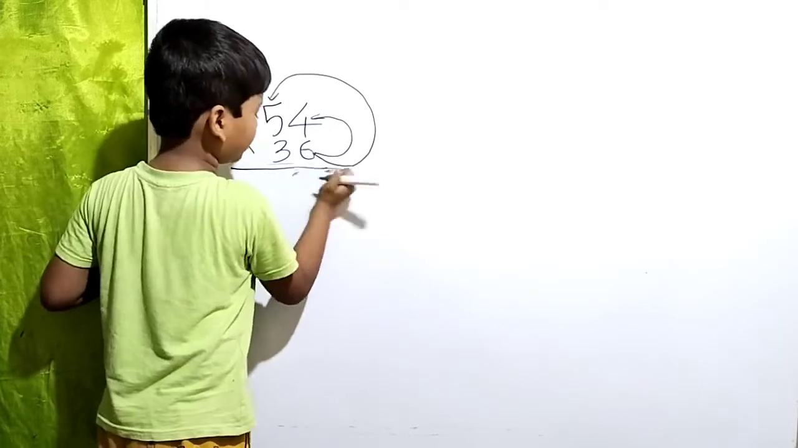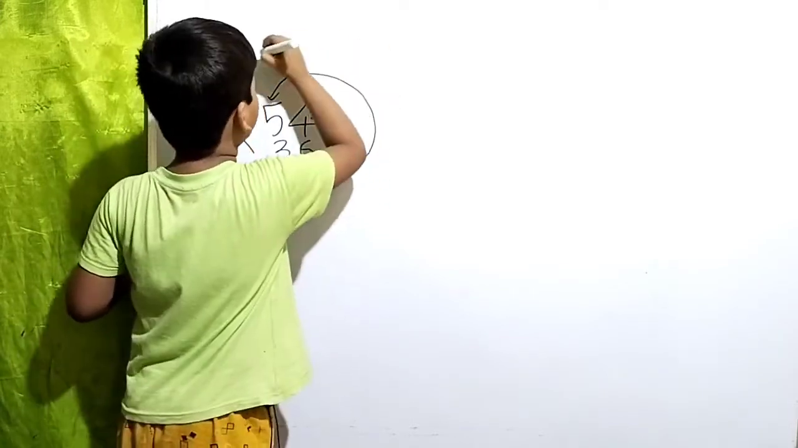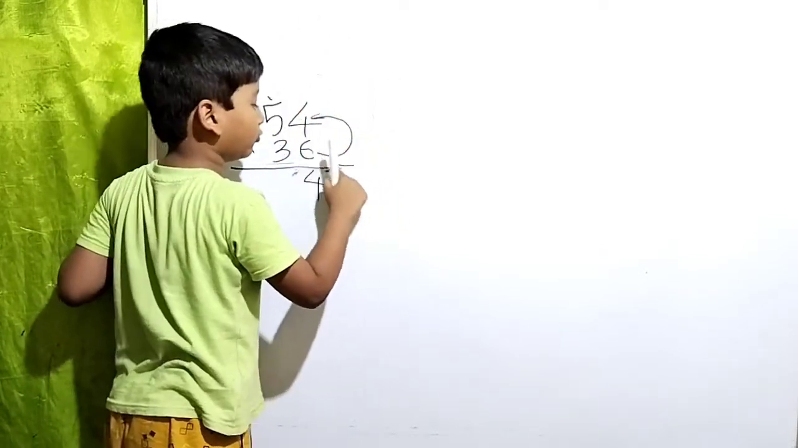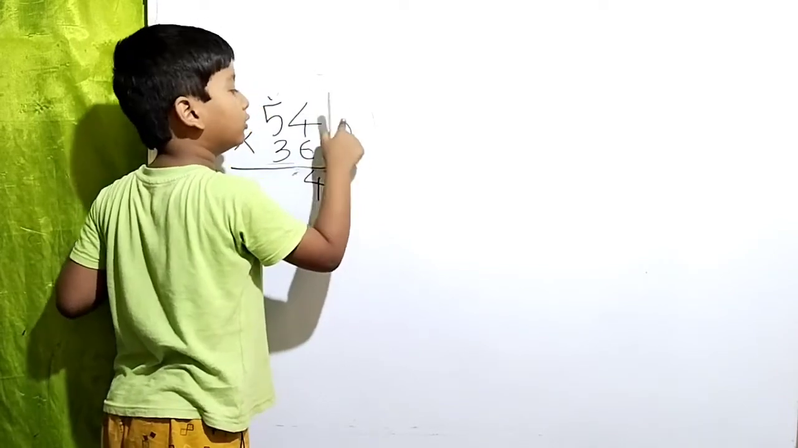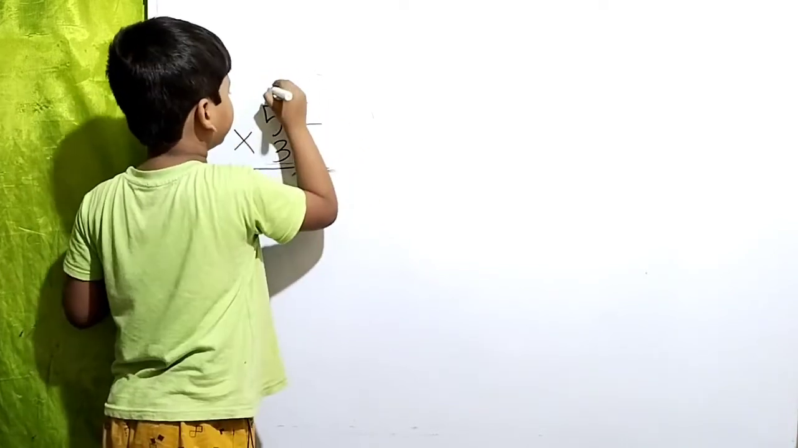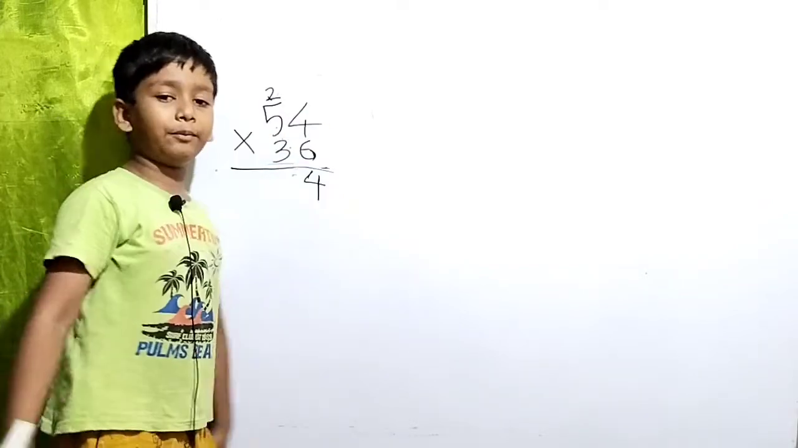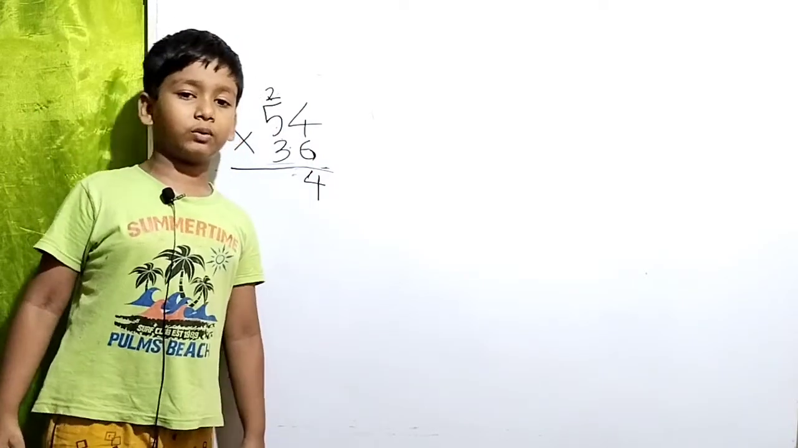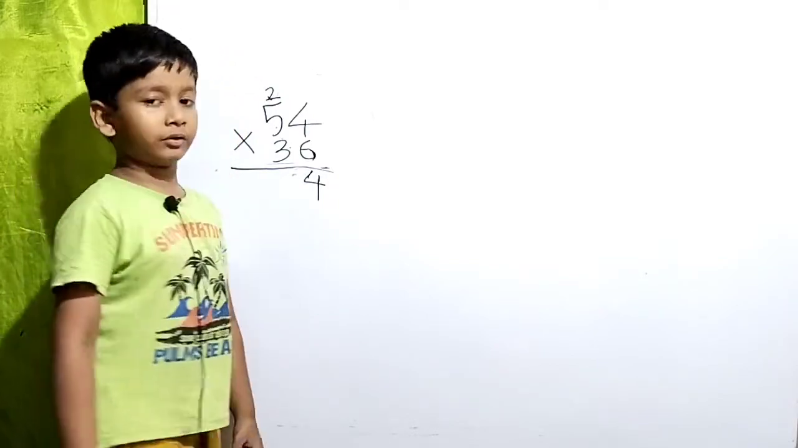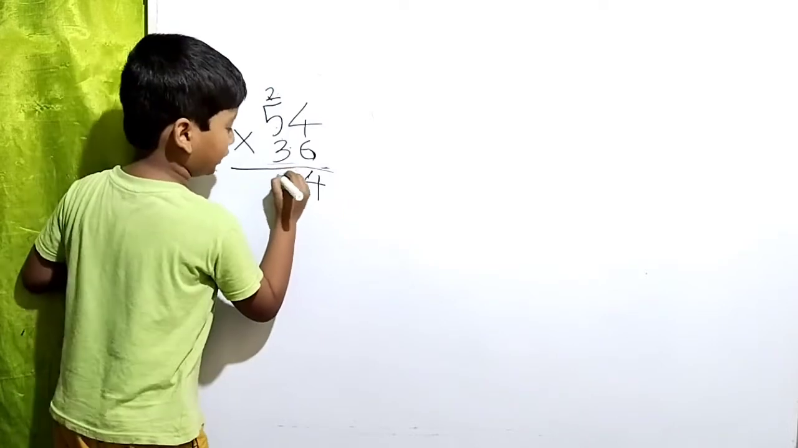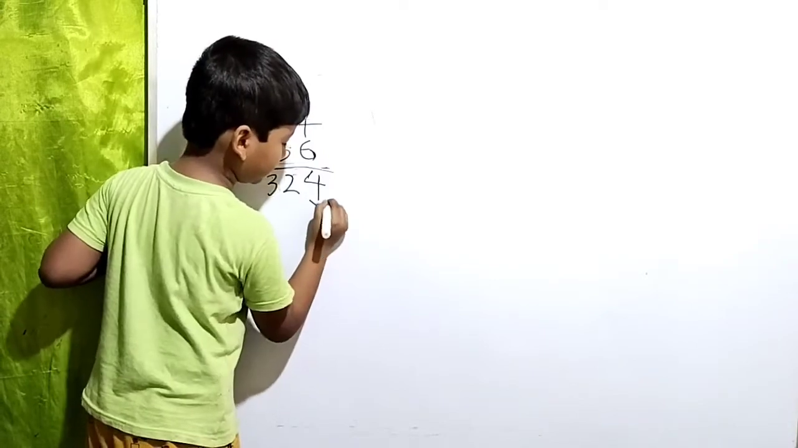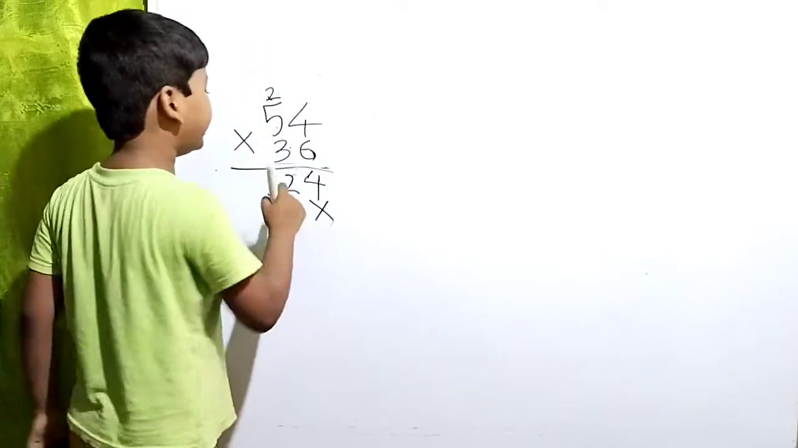Let's write 24, but 2 is carry. We have only 4. 2 is our carry. So let's carry 2. Now we have to multiply 6 to 5. 6 ones are 6, 6 twos are 12, 6 threes are 18, 6 fours are 24, 6 fives are 30. 30 plus 2 equals 32. Right here, 32. Let's cut the ones place to right here from the tens place.